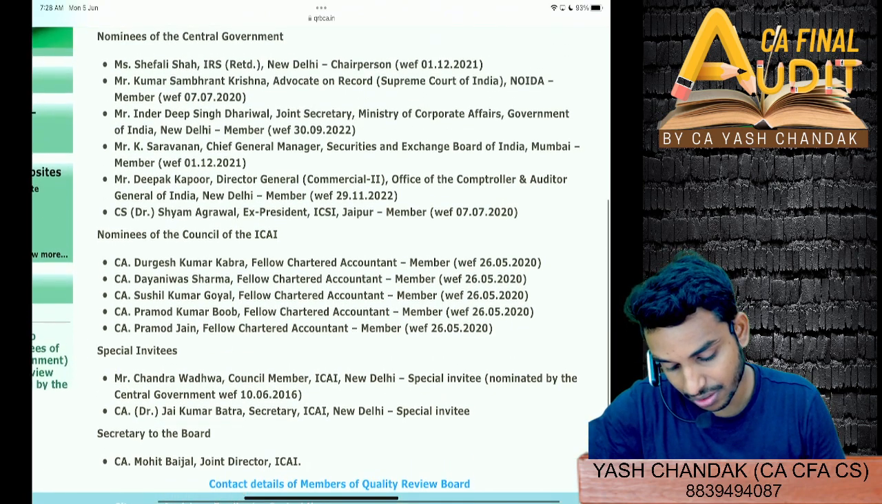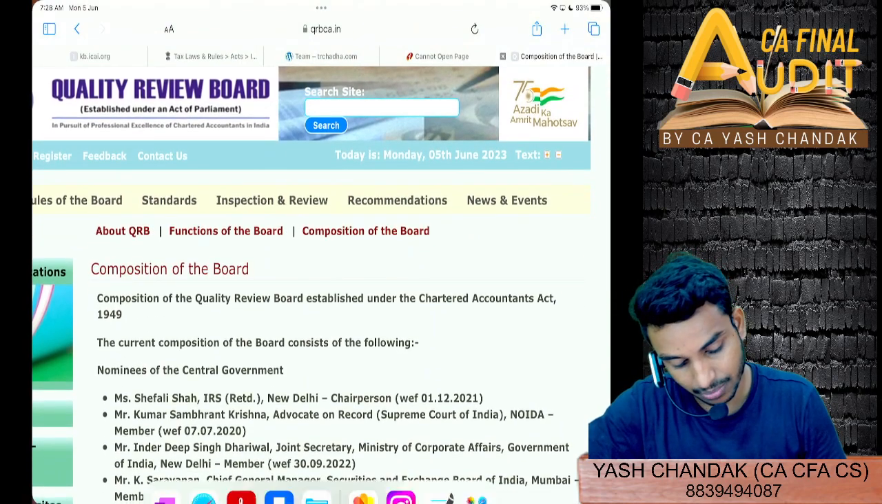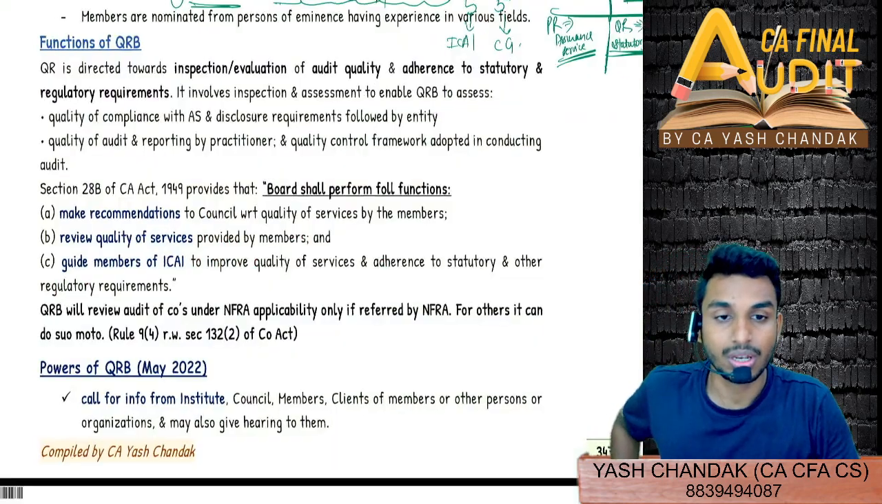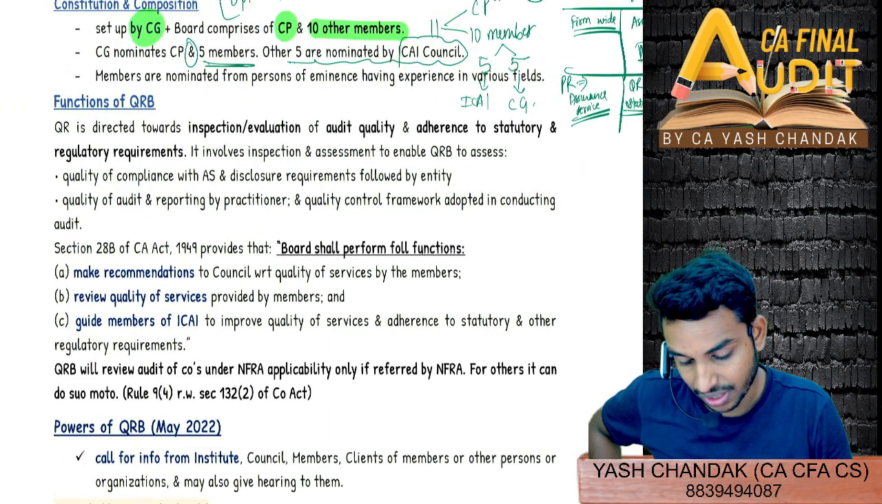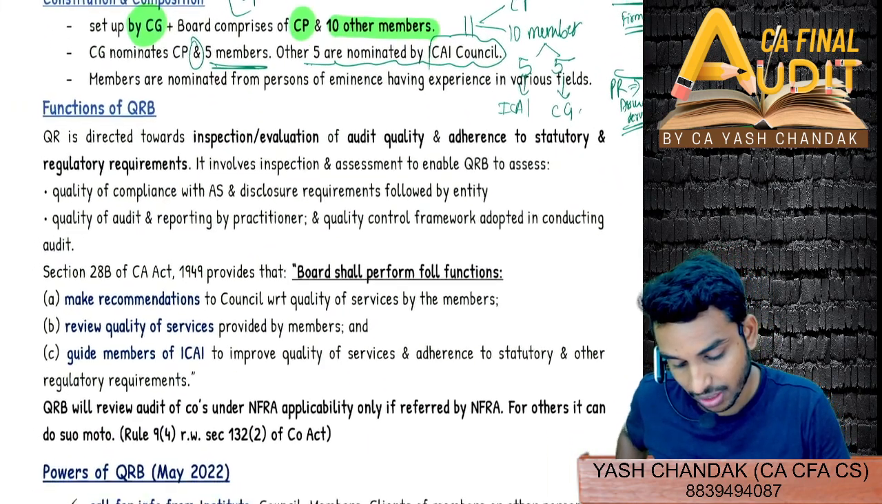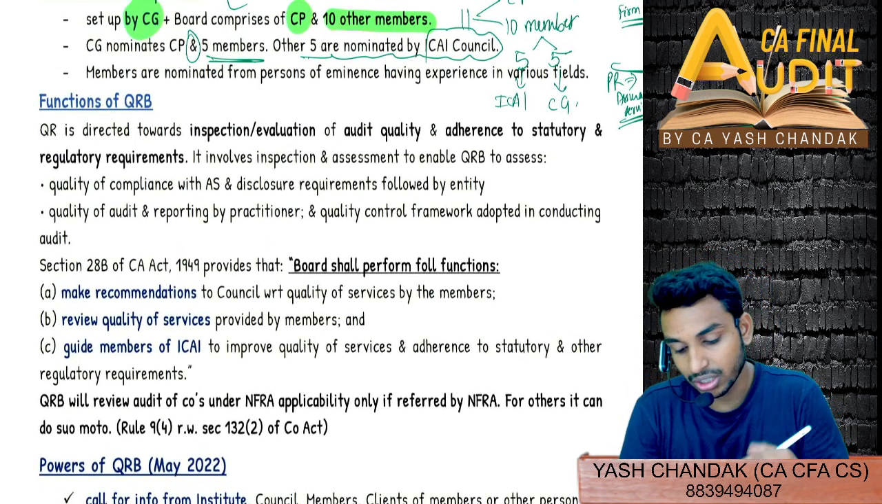So 11 members are there right now. Okay, 11 members have to be there all the time. So what is it saying? Functions of the QRB. Right now we were seeing what the functions of the QRB are. Can you see? Now we'll see what the functions are.